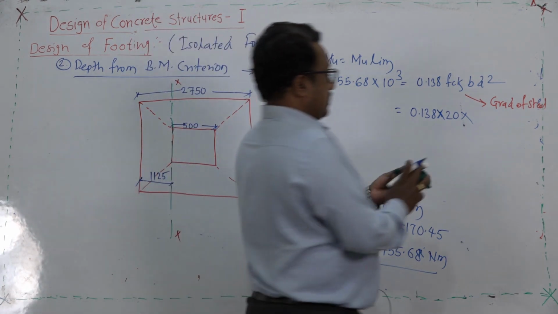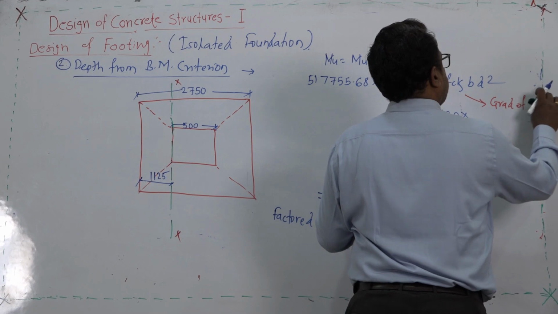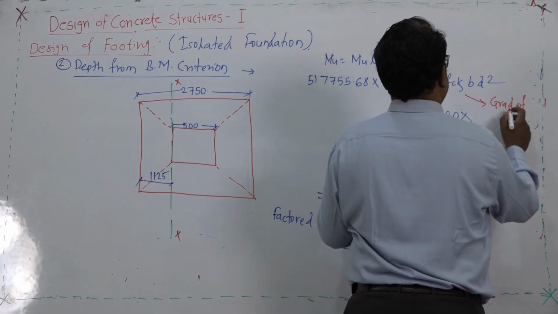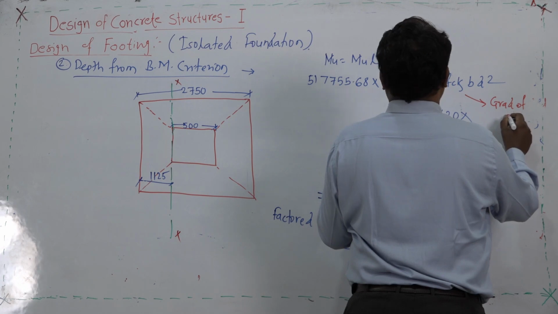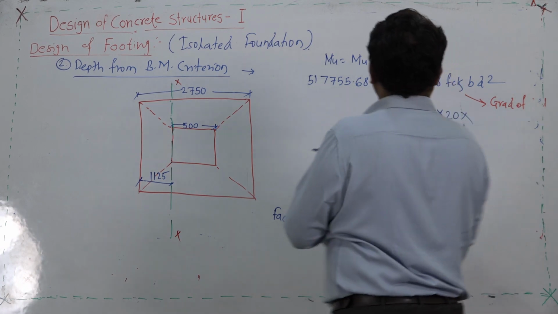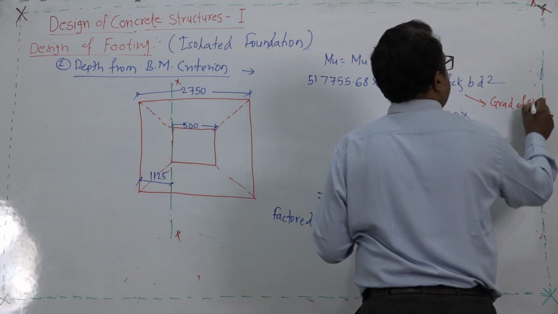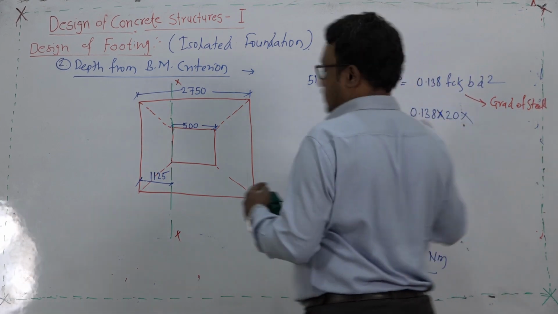Oh yeah, this is a mistake. This is grade of concrete, not steel. What I mean to say, the formula is governed by the grade of steel. So, this is fine.